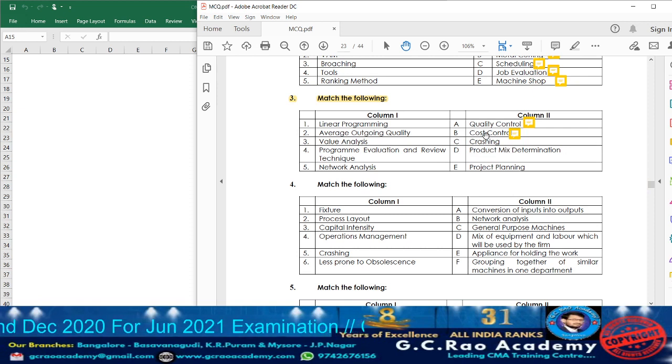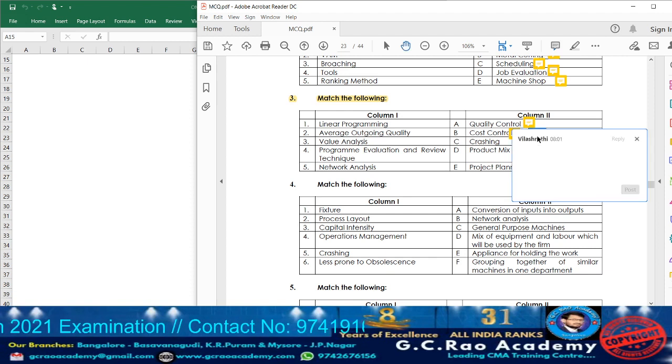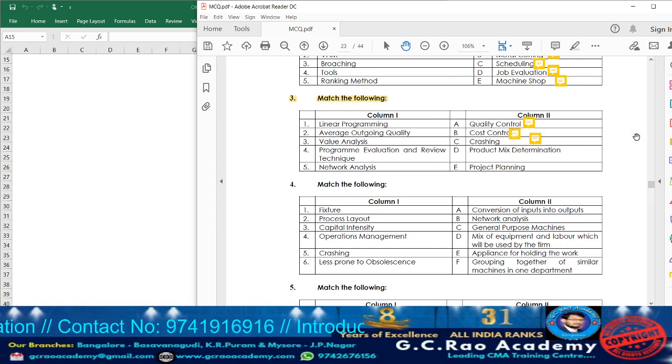Next, what we have? Crashing. Crashing is one of the concepts related to what? Network analysis. With the help of crashing, what are they going to do? They are going to reduce the cost of the project. Sorry, not the cost of the project, the duration of the project. With the help of crashing, the duration of the project can be reduced. When the duration of the project is reduced, it is going to increase the total cost of the project.